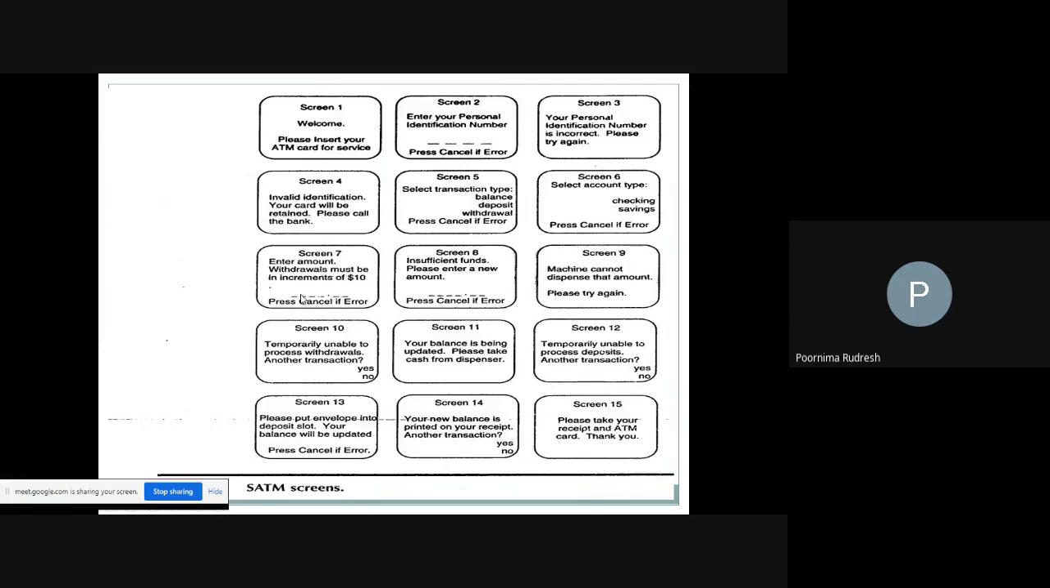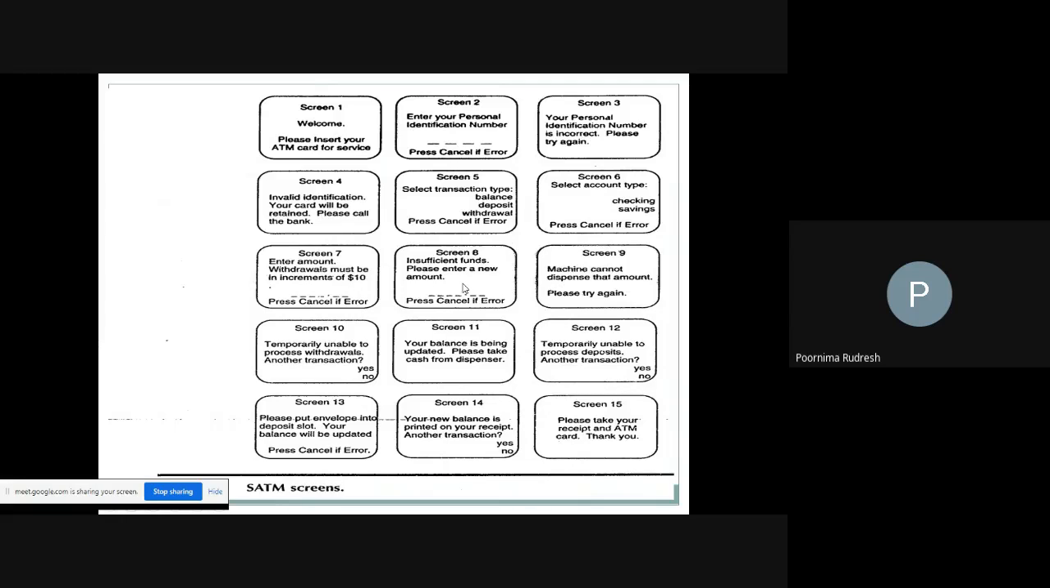If I type the number as 250 rupees, will I get the amount? No, because I have to enter the amount in multiples of hundreds. So if I type 250, then I will not get it. I can cancel that because I erroneously entered 250 rupees. Instead I can enter 300 rupees, 500, 1000, or 10,000 rupees. Whatever amount I enter, it will then move on to the next screen.